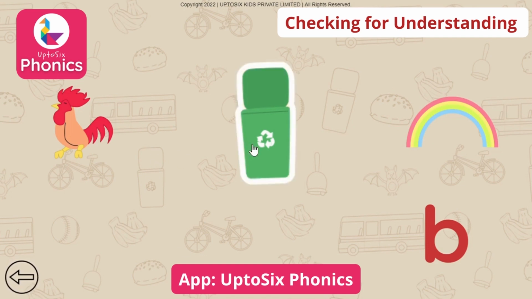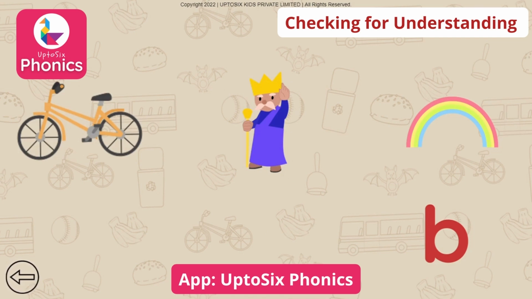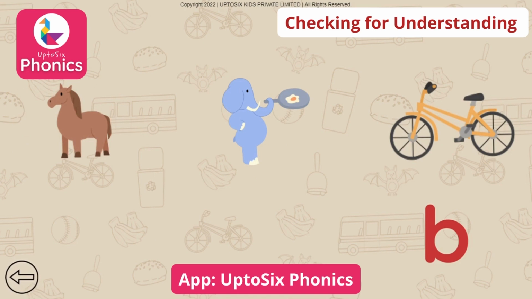Bin. Tap on the picture that begins with the sound B. King. Bicycle. Tap on the picture that begins with the sound B. Bicycle.